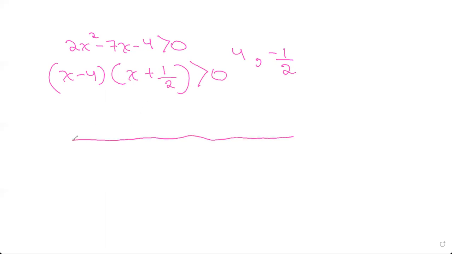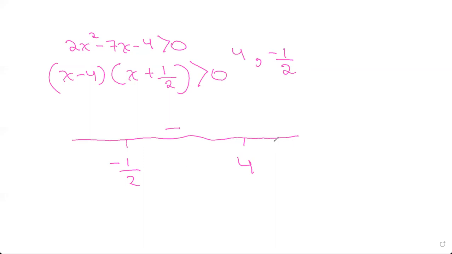So now we know 4 and minus 1 by 2, right? So we just draw a diagram. Minus 1 by 2 and 4. So now what you do is you take numbers in between. Say any number between minus 1 by 2 and 4. We can take 0 and we'll substitute it in this equation. So you get a negative number which is minus 4. You can just write a minus sign here.